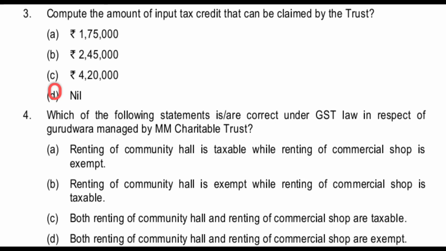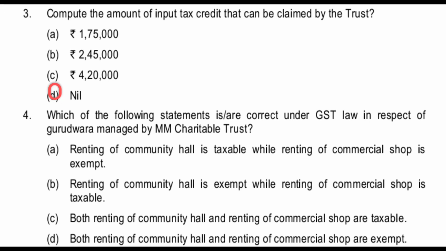And the next, fourth question: which of the following statements are correct under GST law in respect of the Gurdwara managed by the charitable trust? Here there are 4 answers given. The first one is: renting of community hall is taxable while renting of commercial shop is exempt.